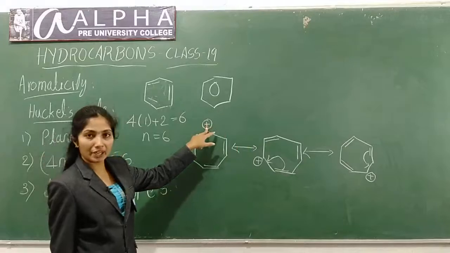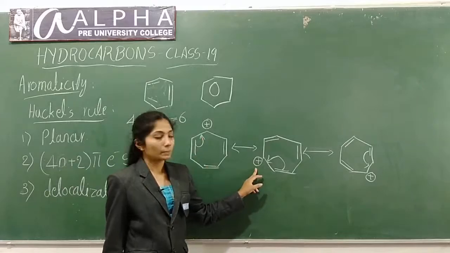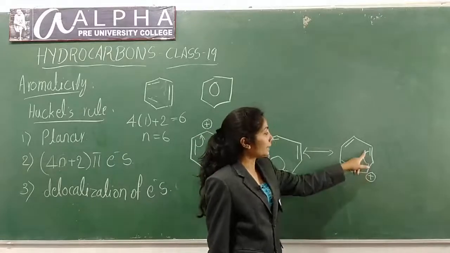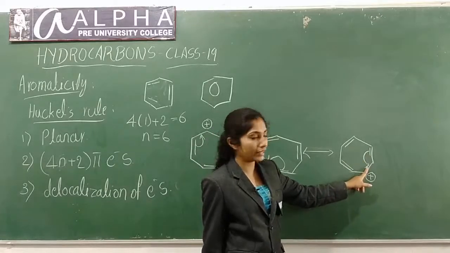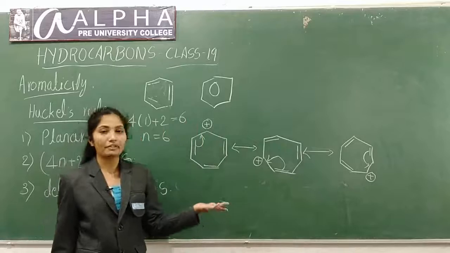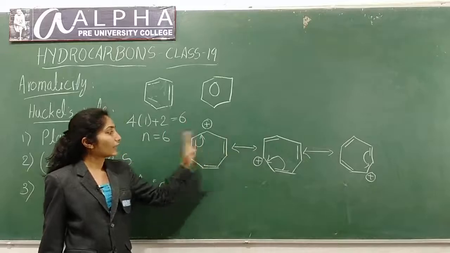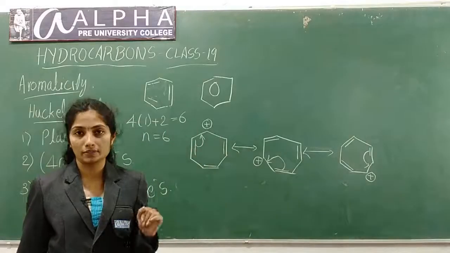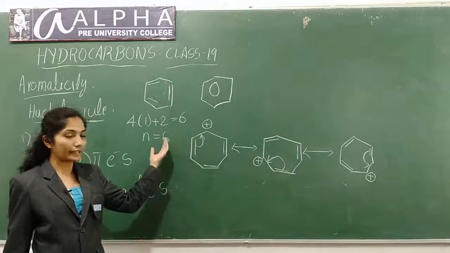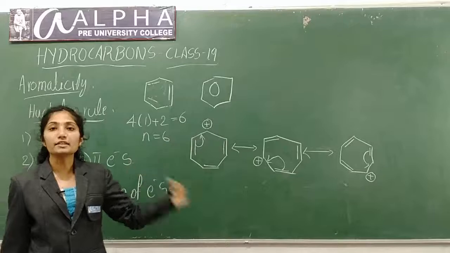This is electron deficient carbon. It will withdraw this electron which creates a positive charge over here. This also withdraws this electron and which creates a positive charge on this carbon atom. Again this will move here, these electrons will move and form bond here which creates positive charge on this carbon atom. The process continues. So here delocalization of electron is also there. It's a planar molecule, and there are 6 pi electrons which are involved in resonance. So this is also an aromatic compound. The last 2, cyclopentadienyl anion and cycloheptatrienyl cation, these 2 are non-benzenoid aromatic compounds.